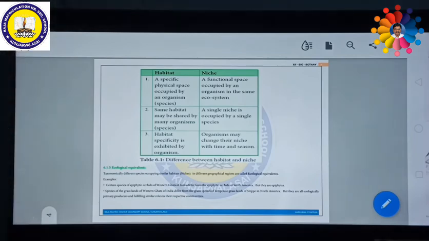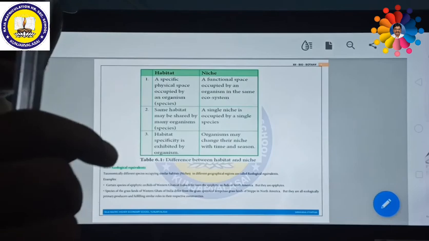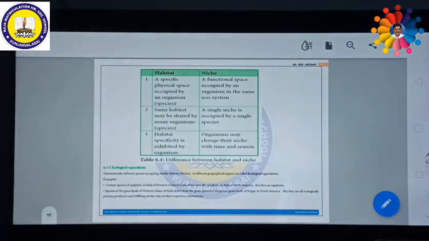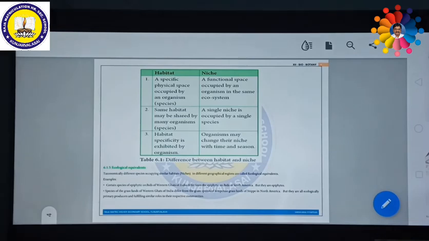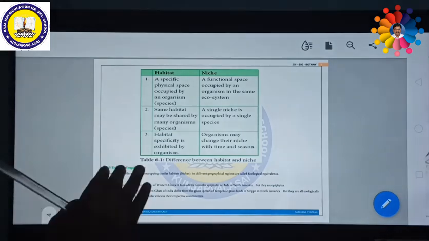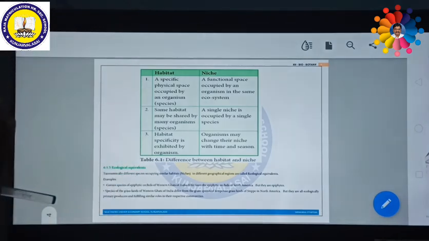The species of plants or animals living in similar conditions in different places might not be the same. This is called ecological equivalence. So ecological equivalents are taxonomically different species occupying similar habitats. That means niches in different geographical regions are called ecological equivalents.